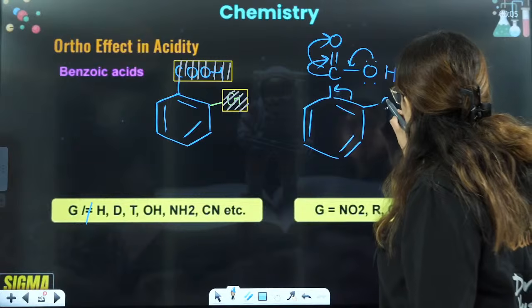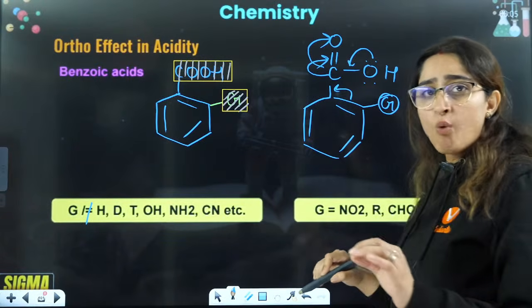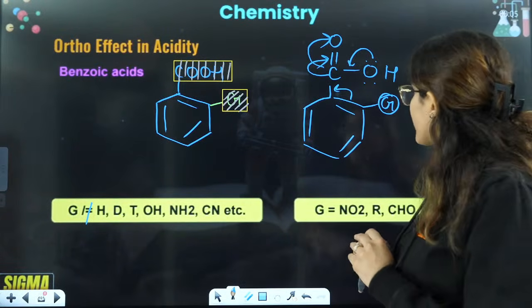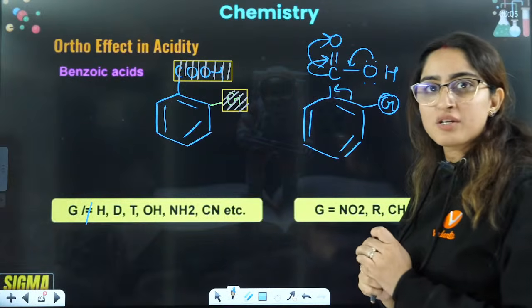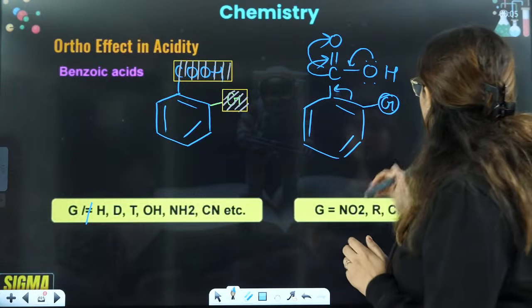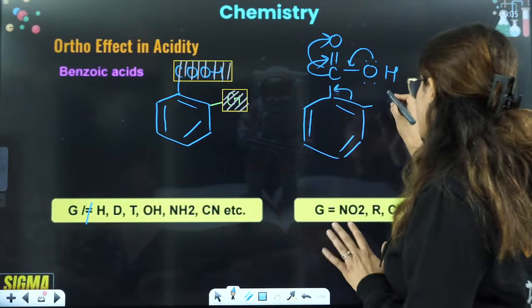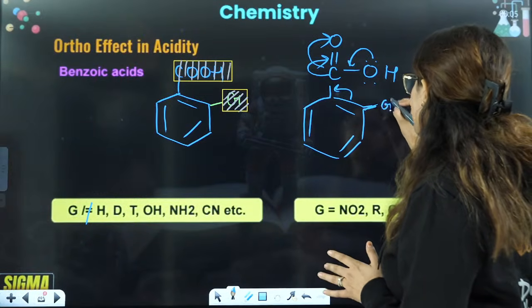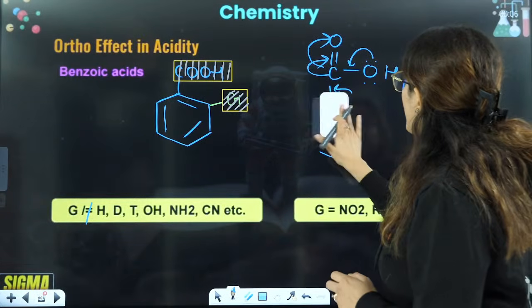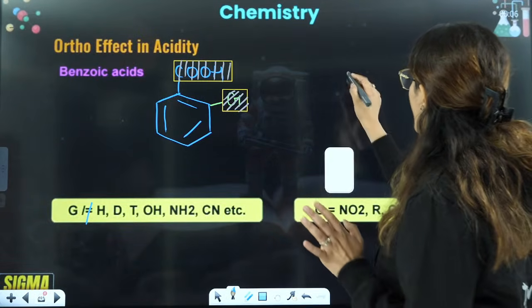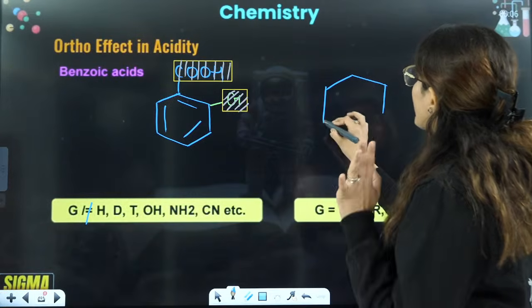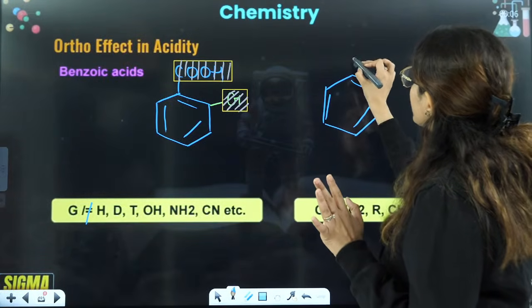If you have a group that is very small, then what is happening? Again cross conjugation is happening, right? But if you have a very bulky group, let's say you have any group here. Now let's talk about a group which is not bulky and is on the same plane.